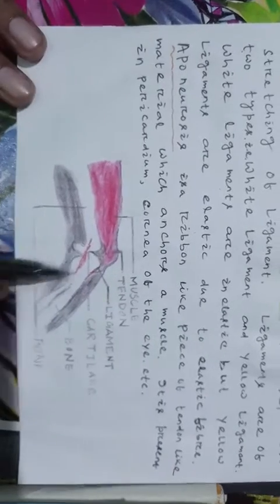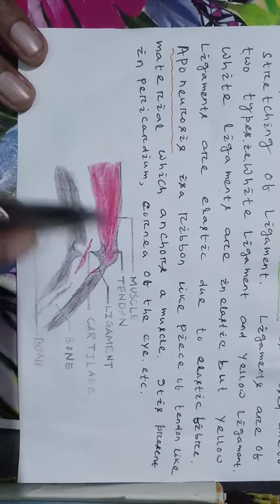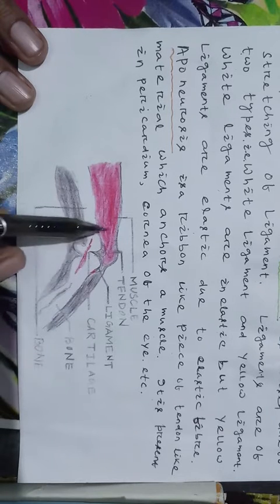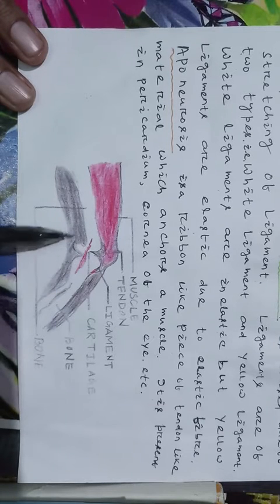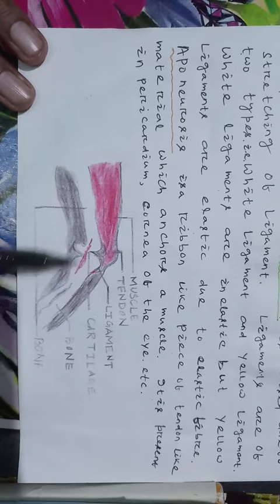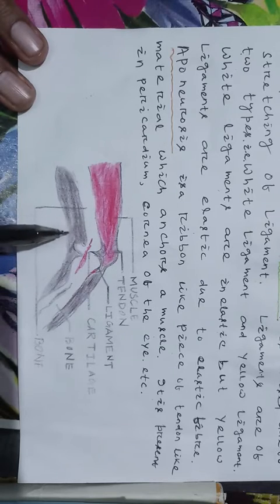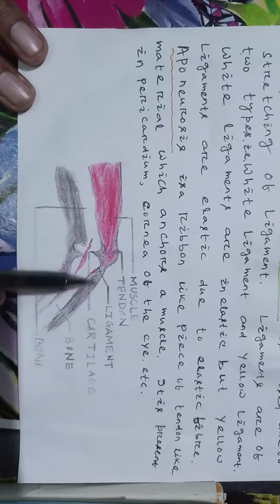Then this is the structure of the fibrous connective tissue. This is the tendon which joins muscle and bone. This is the ligament which joins bone and bone. This is the structure of fibrous connective tissue, that is tendon and ligament.